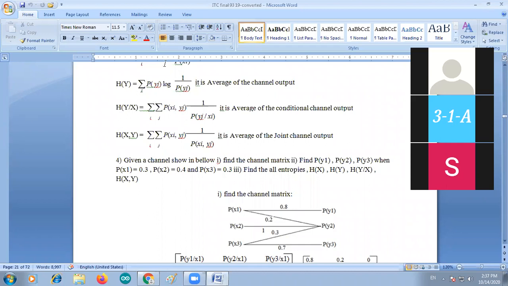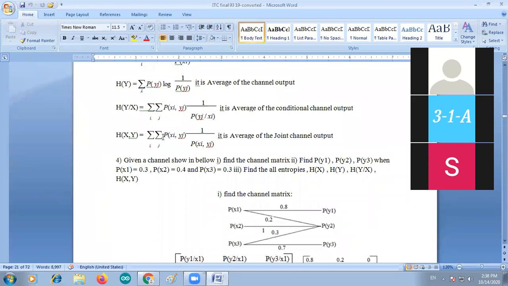In the previous one we did not use any conditional probability. Only P of yj, the output probability, is used in the averaging. That is H of y equal to sigma P of yj log 1 by P of yj. Whereas in H of y by x, the conditional probability P of y by x is used. That's why it is the conditional channel output.